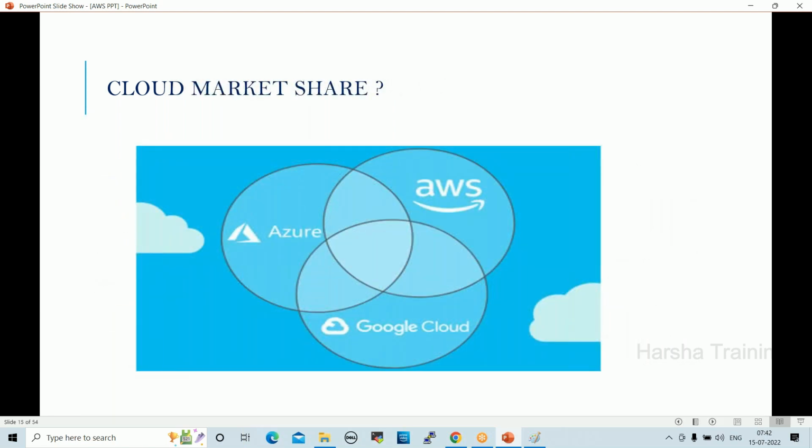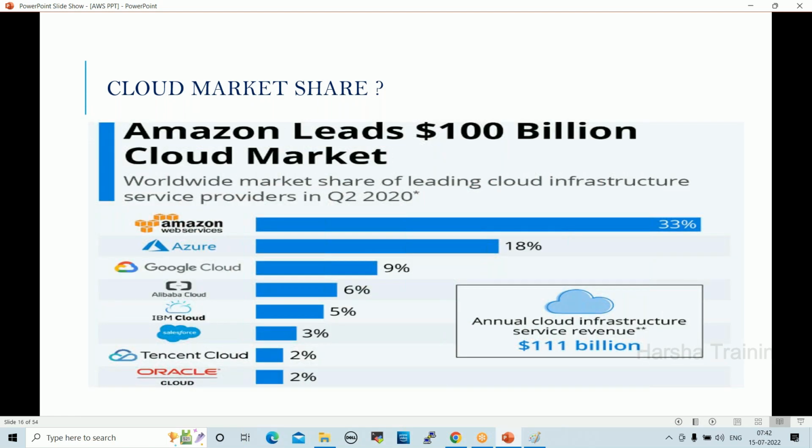Next one, cloud market share. See here. Amazon Web Services occupied 33% of the market share. Azure occupied 18%. Google Cloud occupied 9%. Alibaba Cloud 6%. IBM Cloud 5%. Salesforce 3%. TechNet 2%. Oracle Cloud 2%. Like this. So we have small players, and a few more providers are there. But AWS is in first place.